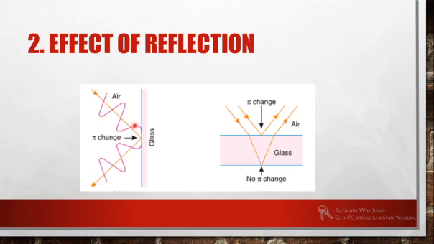If a crest is incident on a rarer to denser, that is an air-glass interface, it will be reflected back as a trough. When a crest undergoes a pi, 180 degree change, it becomes a trough when reflected back. While if the light is moving from a denser medium to a rarer medium, there won't be any change.